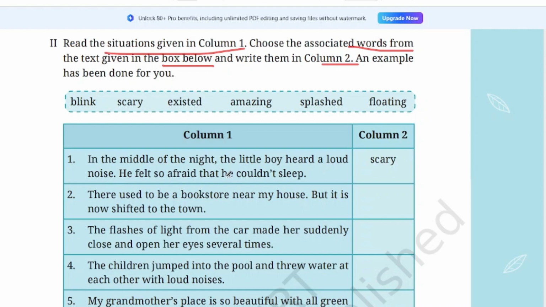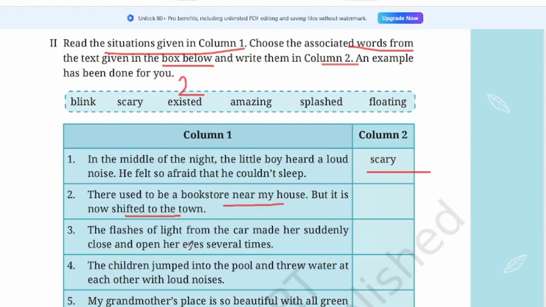He felt so afraid that he couldn't sleep. So what is it? Scary. This word is used there when they were rafting. There used to be bookstores near my house, but it is now shifted to the town. Existed. There bookstores existed, but now it is not there. So you can write existed.